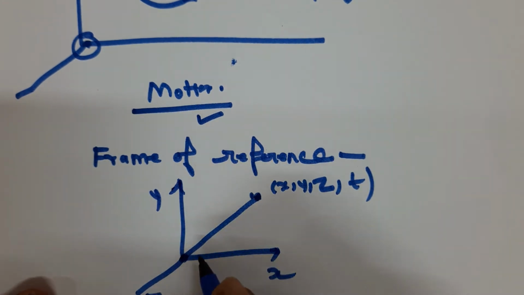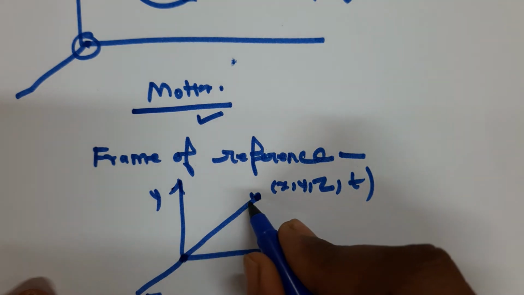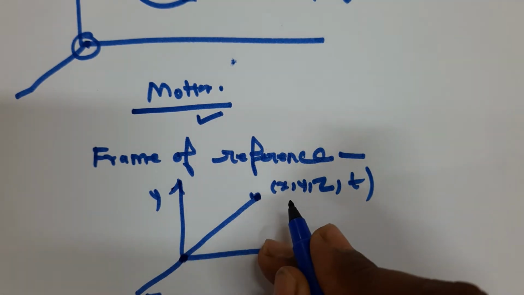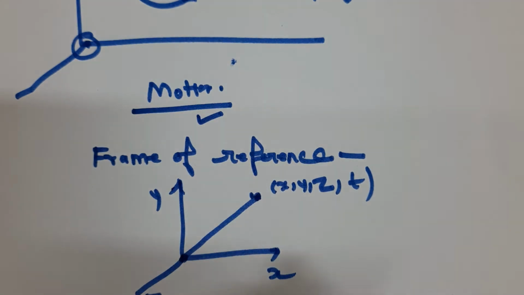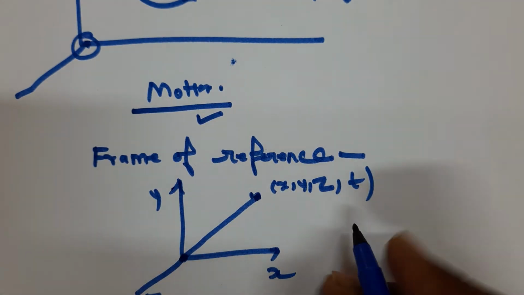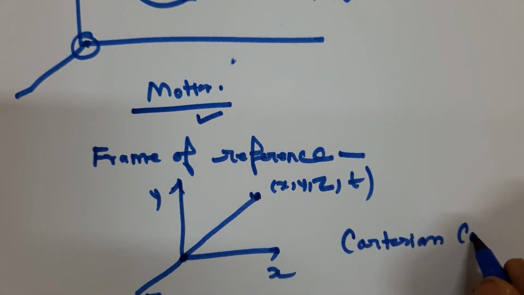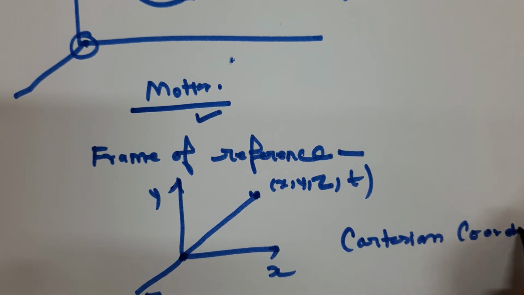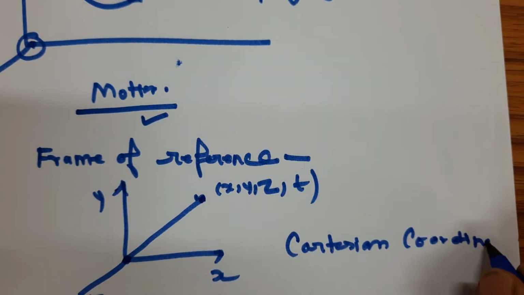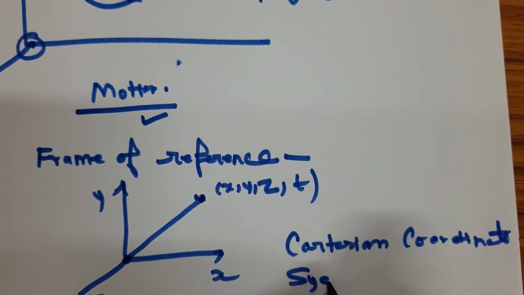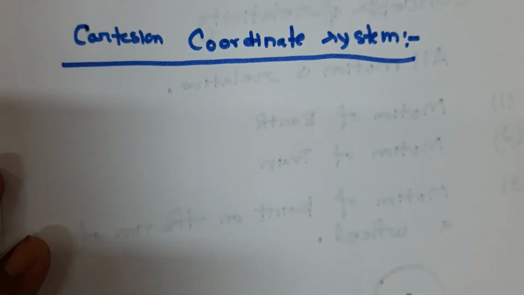To describe the location of the body, we draw the position vector from the origin. The simplest frame of reference is the Cartesian coordinate system.